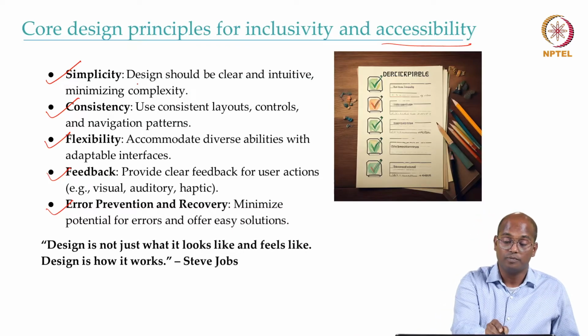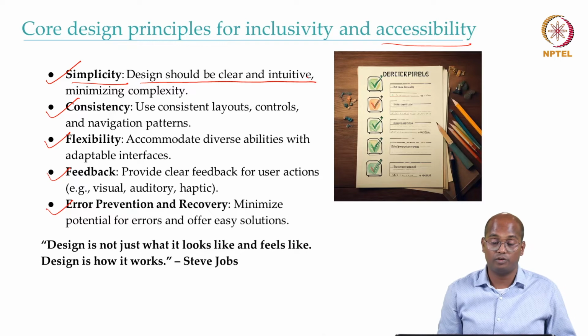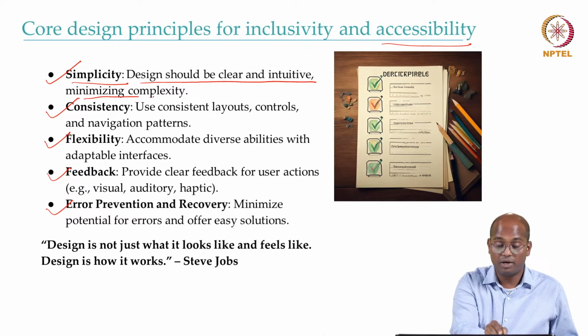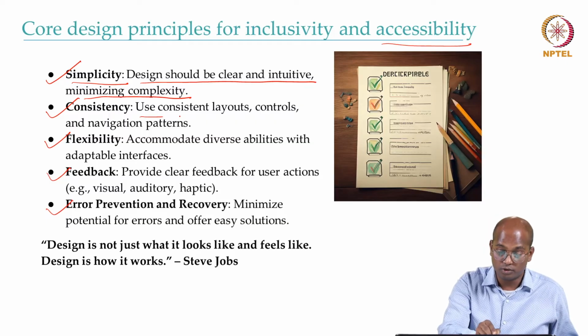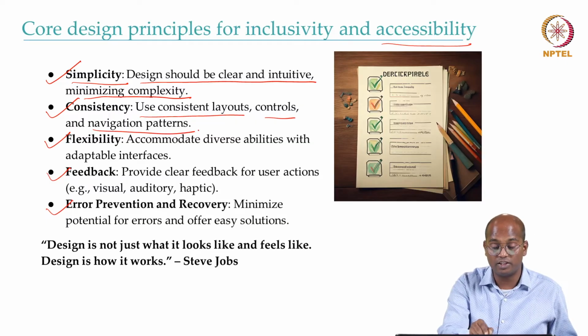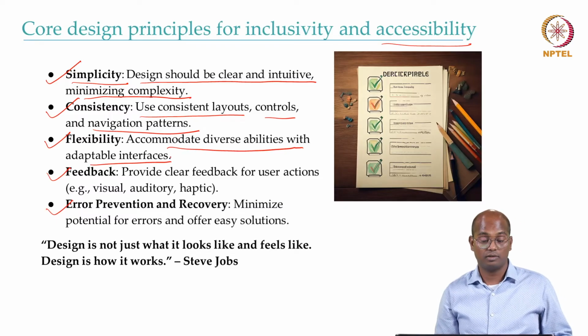So here, we should have simplicity. Design should be clear and intuitive, minimizing complexity. Use consistent layout, controls, and navigation patterns. Accommodate diverse abilities with adaptable interfaces.